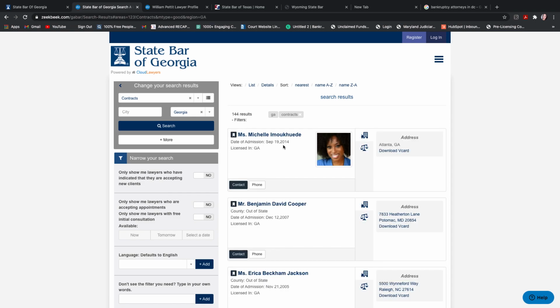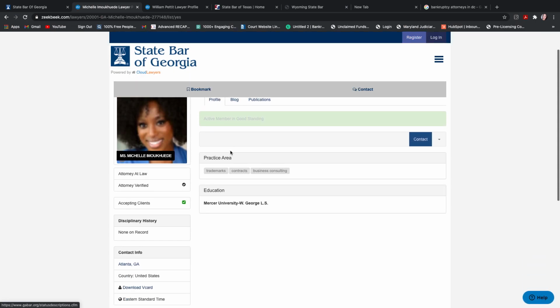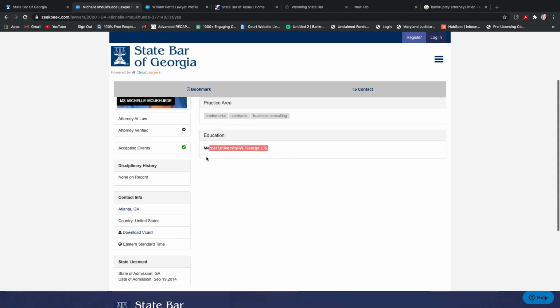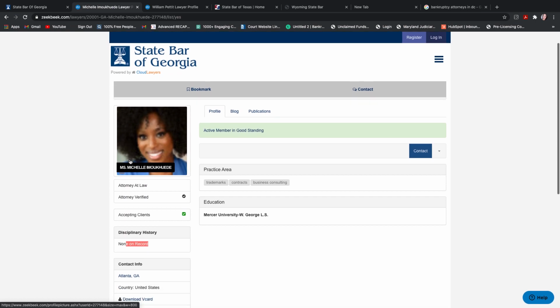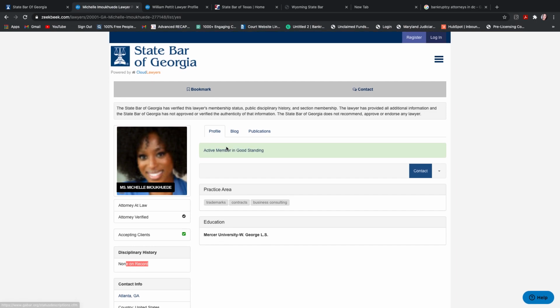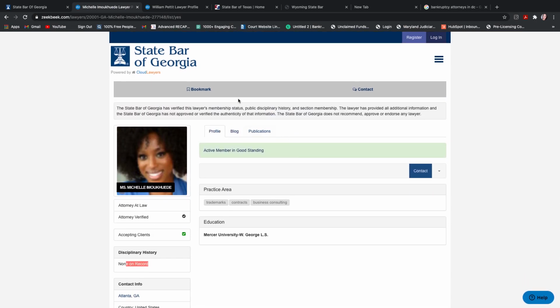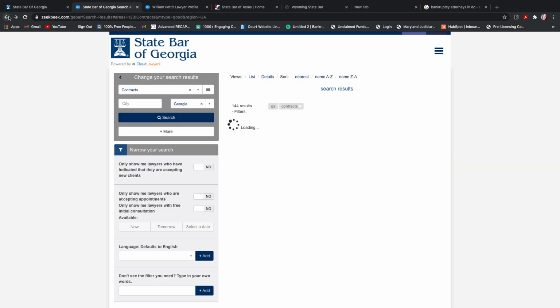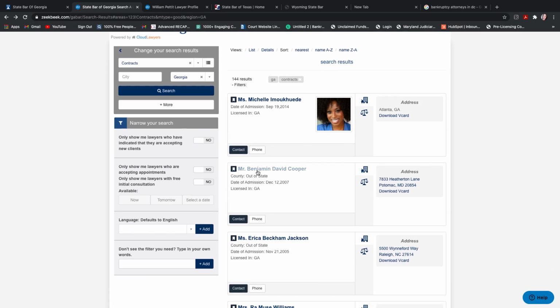So here is a young admitted attorney. Looks like she was admitted in 2014. And again, in good standing. It tells you where they went to school for all of them. She had no disciplinary actions. Her contact information, she is in Georgia. Now, I don't see a telephone number for her, and I don't see a firm. So she could just be freelancing, or maybe just has a business out of her house, perhaps. It doesn't list an actual company. So that's something that you can also be aware of. If you want to work with someone who is just sort of doing this on their own at home, or if they have an actual office, it will usually indicate that on here.